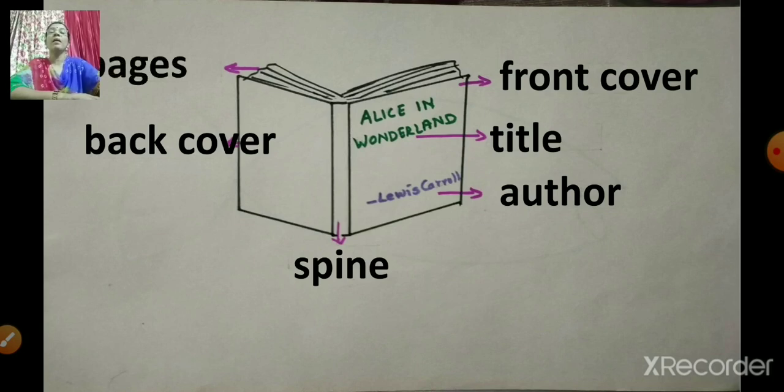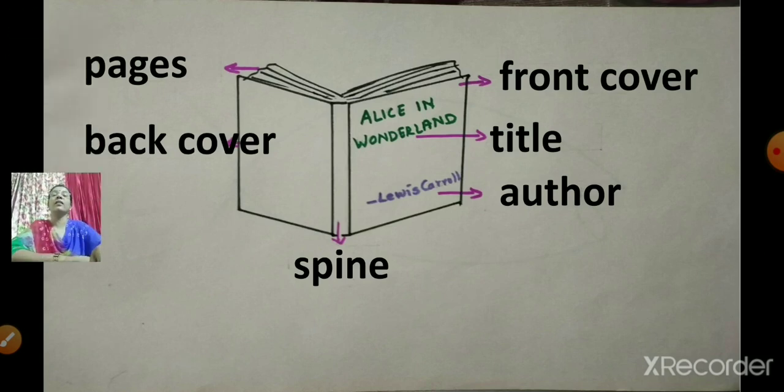They are the pages. So these all are the different parts of the book we have learned today: front cover, then the title, then the author, spine, back cover, pages. And what is written on the front cover we also saw. Is it clear to you all?